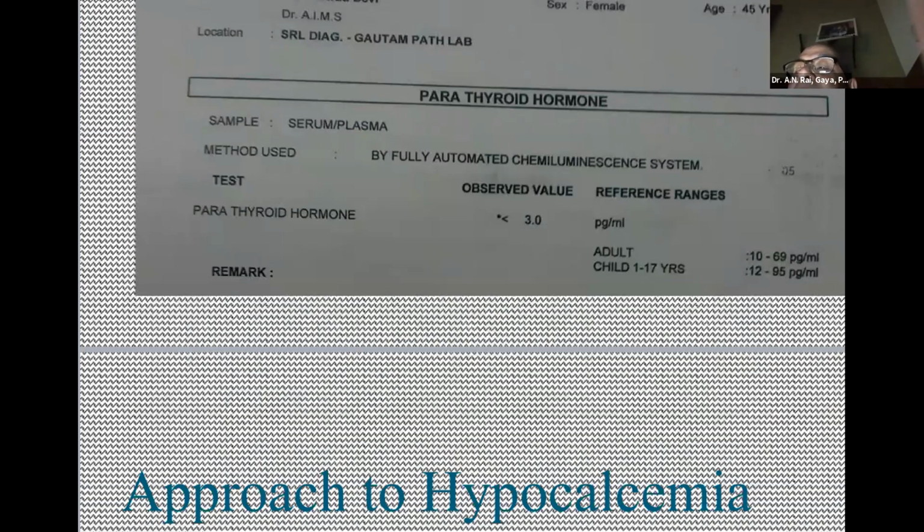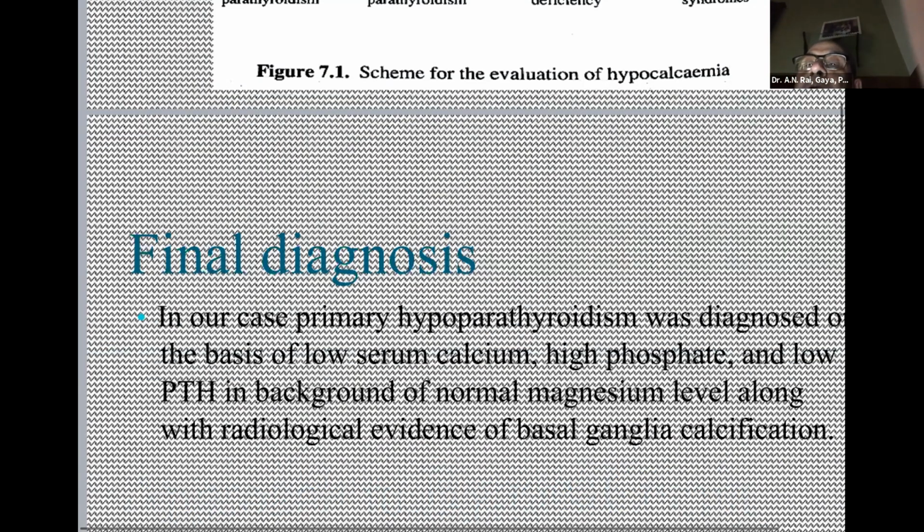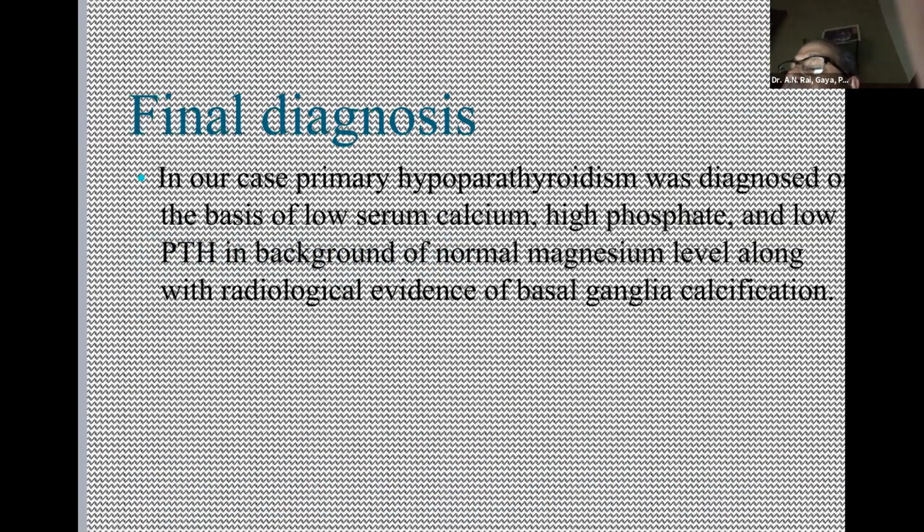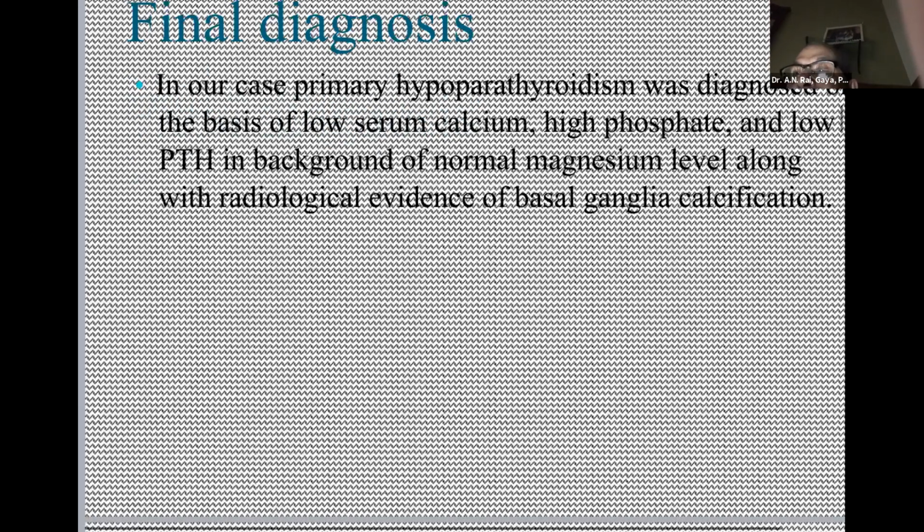The time is 3:31, so I am not going into detail. This is a case of primary hypoparathyroidism presenting with recurrent seizures, being treated as epilepsy. The patient was treated with calcium and vitamin D, and she is no more on anti-epileptic drugs. Thank you very much.